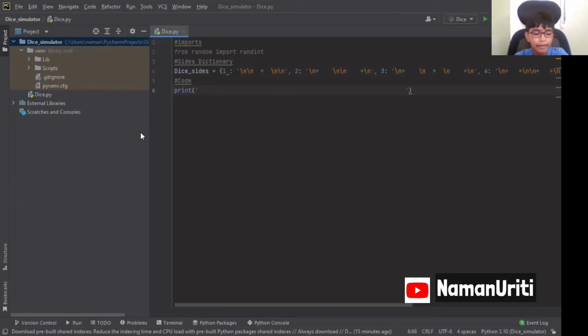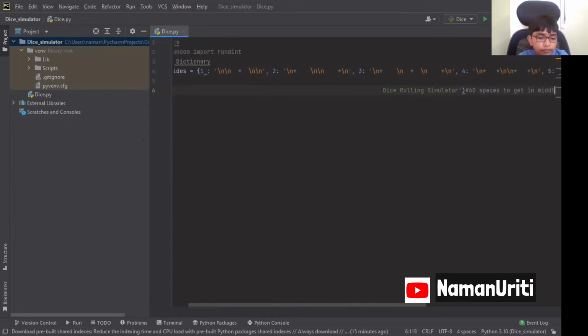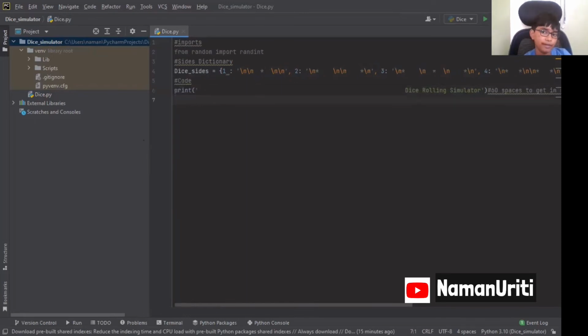60 spaces over, and then dice rolling simulator. Yeah, so dice rolling simulator. Okay, so I will just write here so that you guys could know 60 spaces to get in middle. This is nice. Okay, so this one first will print that it will be coming,